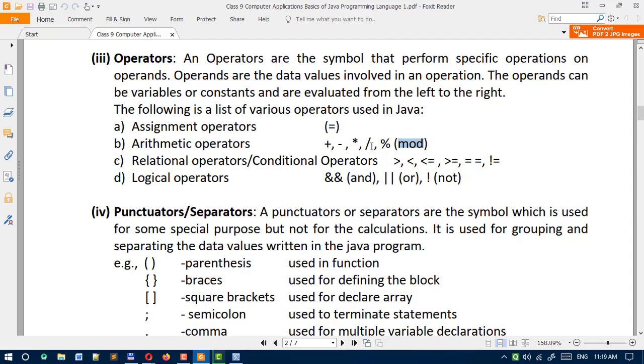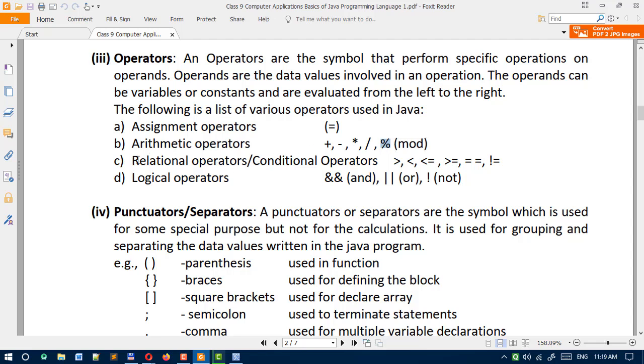So one thing keep in mind, slash and percentage both are used for division. But one difference is here, slash division will return quotient values, and percentage symbol mod operator will return the remainder values. Some examples I will show you later.